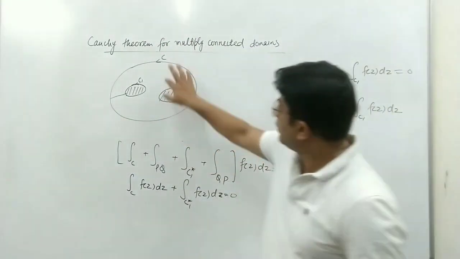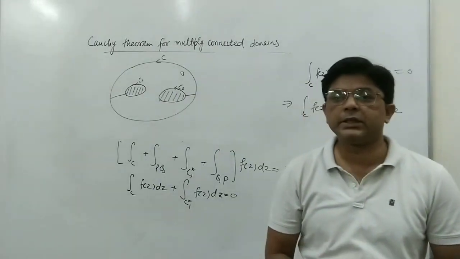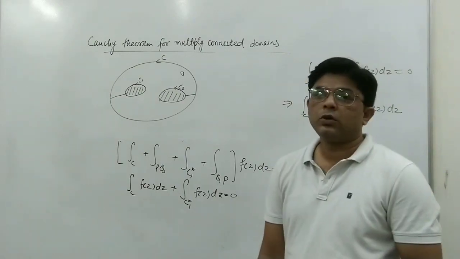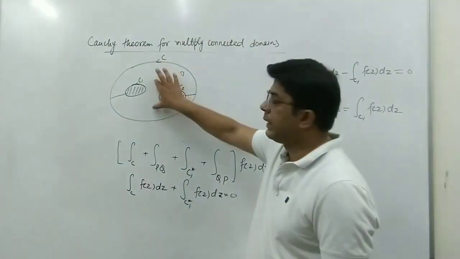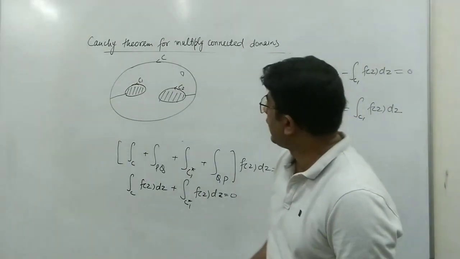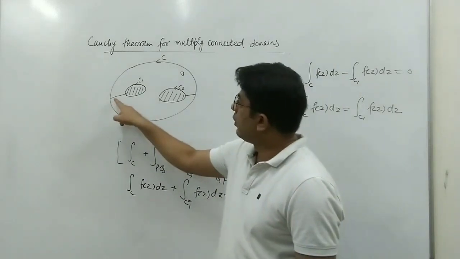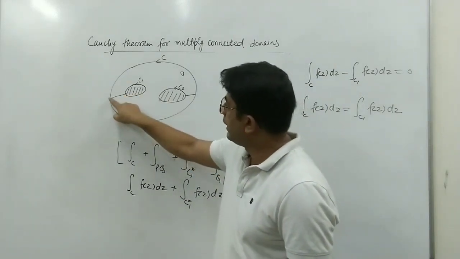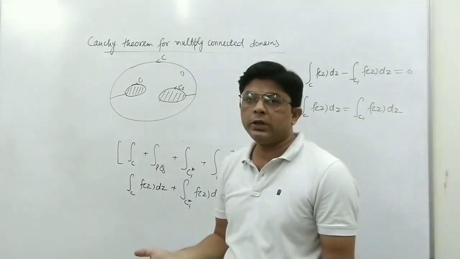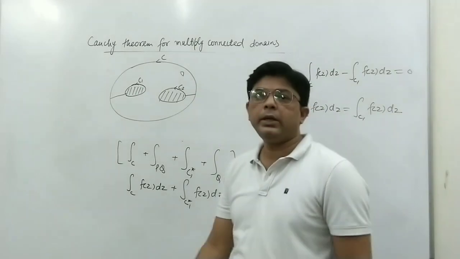So this region will become a simply connected domain, and if we take a function f(z) which is analytic in this simply connected domain, again we can use Cauchy's theorem for this part. So the integral of f(z) dz will be 0. When we make a cut from here, the integral along this direction and the integral along this direction will be equal, so those will cancel out each other. Similarly, the integral along this direction and the integral along this direction will be equal.